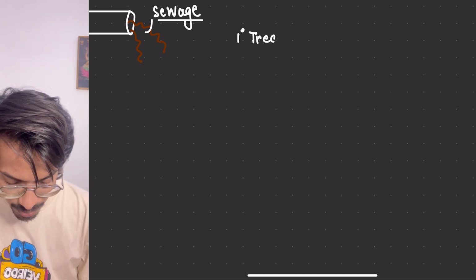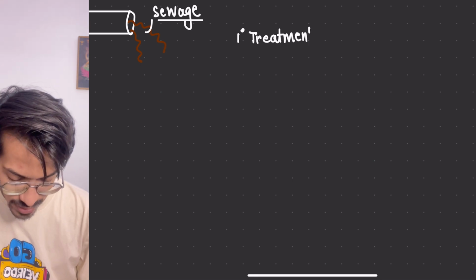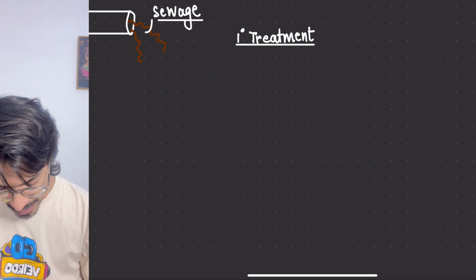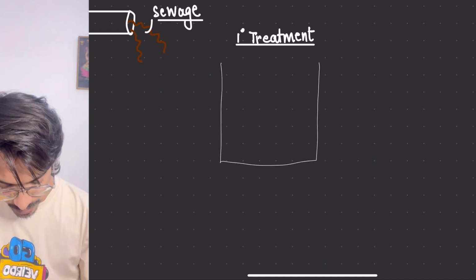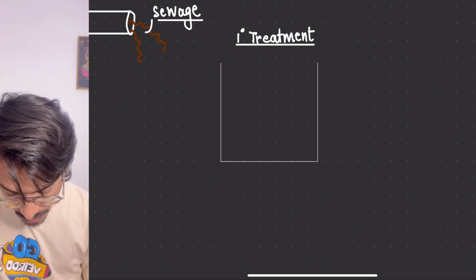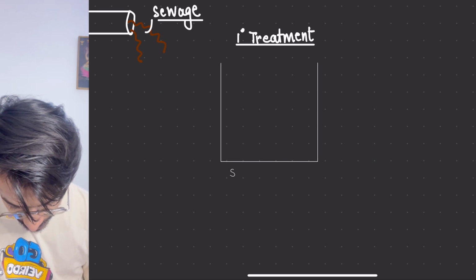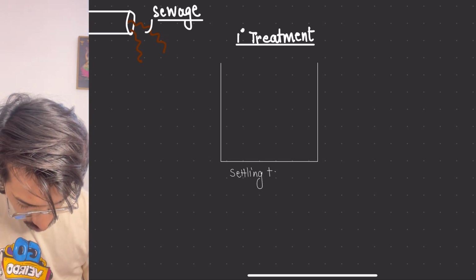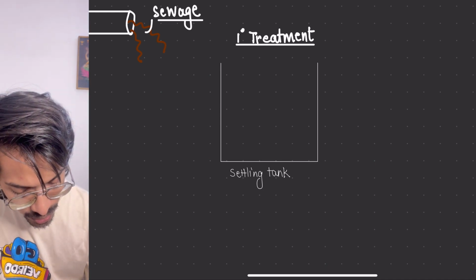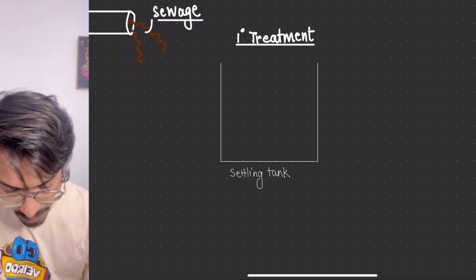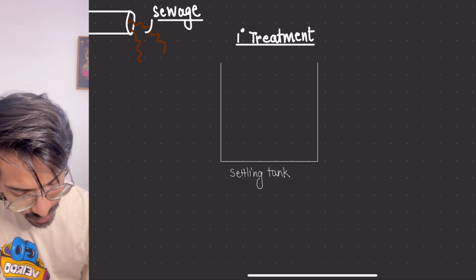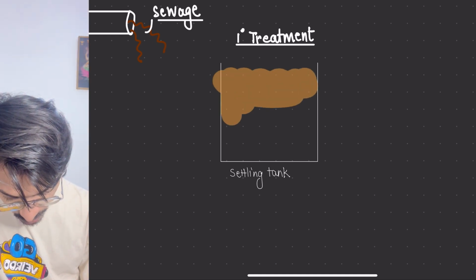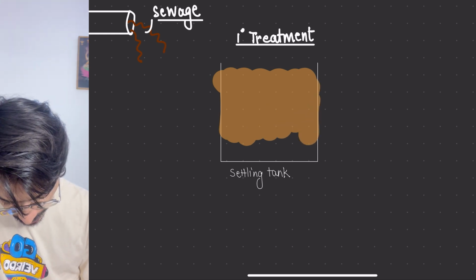So what happens in primary treatment? Let's try to understand. In primary treatment, one tank is present over there. This tank is called the sedimentation tank or settling tank. Now in the settling tank, what will happen? We give this settling tank all the sewage which is coming. So imagine that this whole sewage is being put into this area.